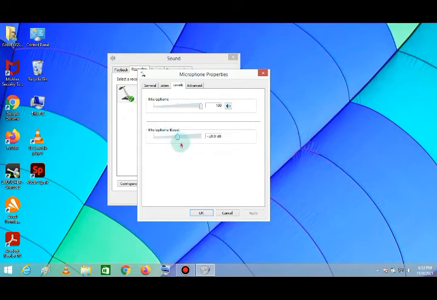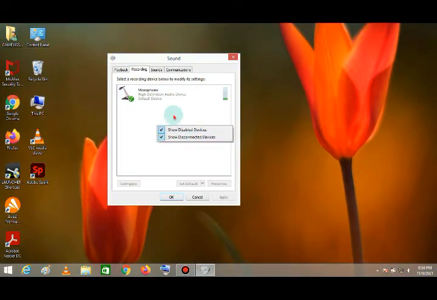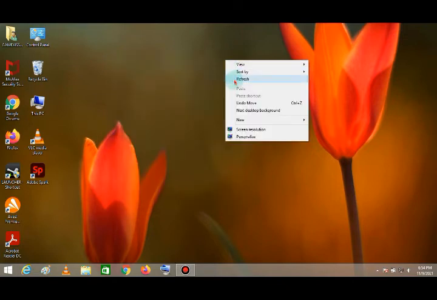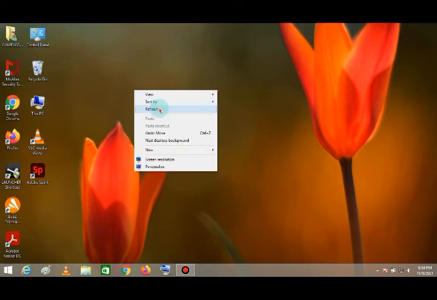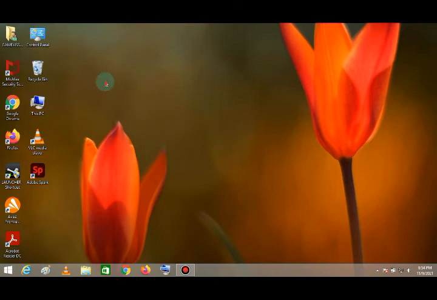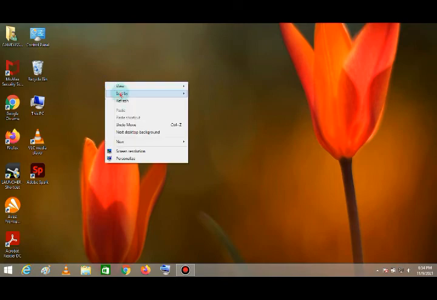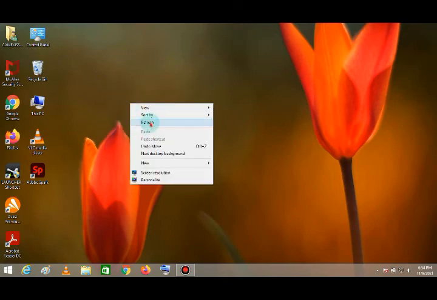So now I am going to keep it at 20 dB because my microphone is aux and it is compatible with my PC. So yeah, this was the video. If you keep it on 0 dB, your microphone will be compatible with your PC and it will configure your PC. Now you can close the tabs and refresh your window. Then check your mic with your recording or meeting software, and you will see that your mic doesn't make any buzzing sound.